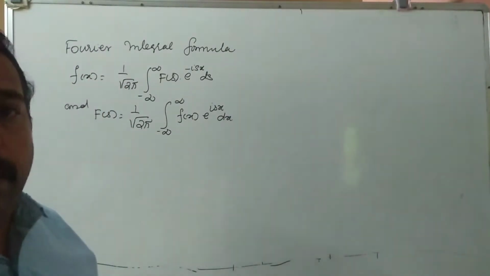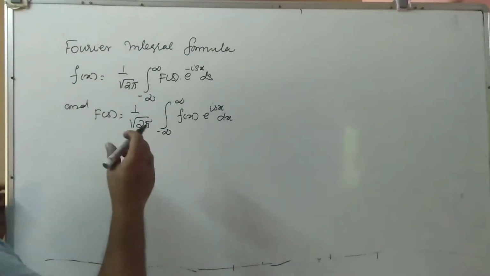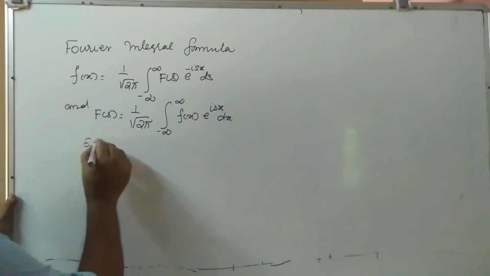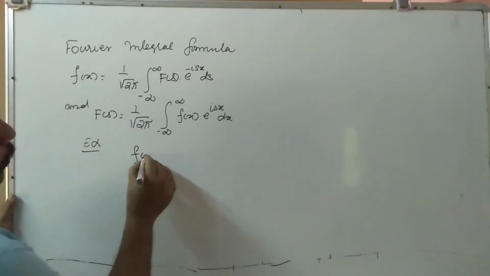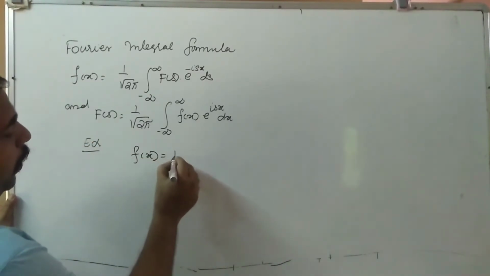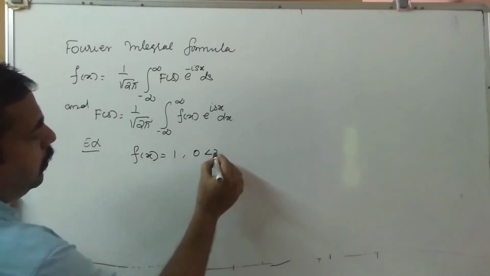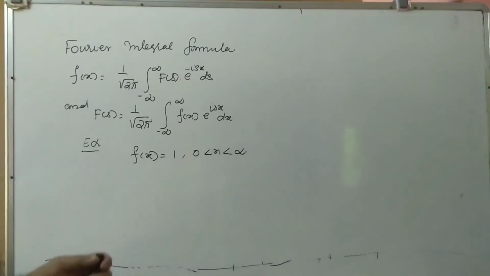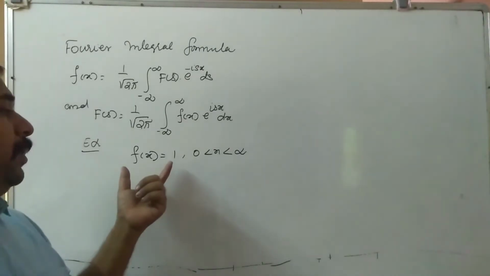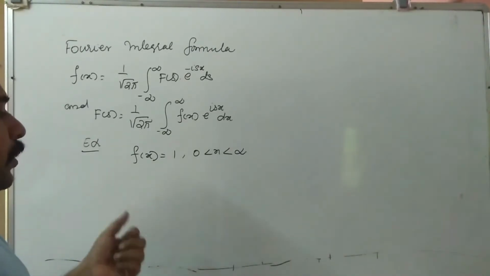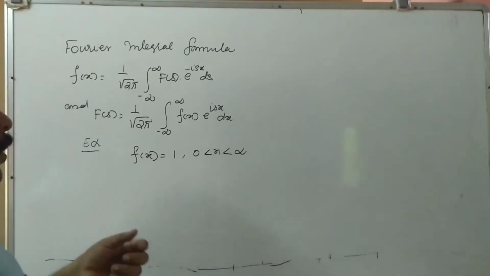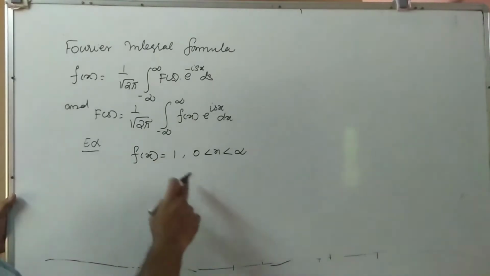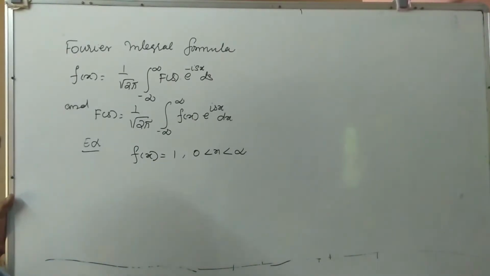Now let us see one example. Suppose f of x is equal to 1, 0 less than x less than infinity. So this is one of the examples also. f of x is equal to 1 means it is a constant function. It is also continuous. Okay. So f of x is equal to 1.